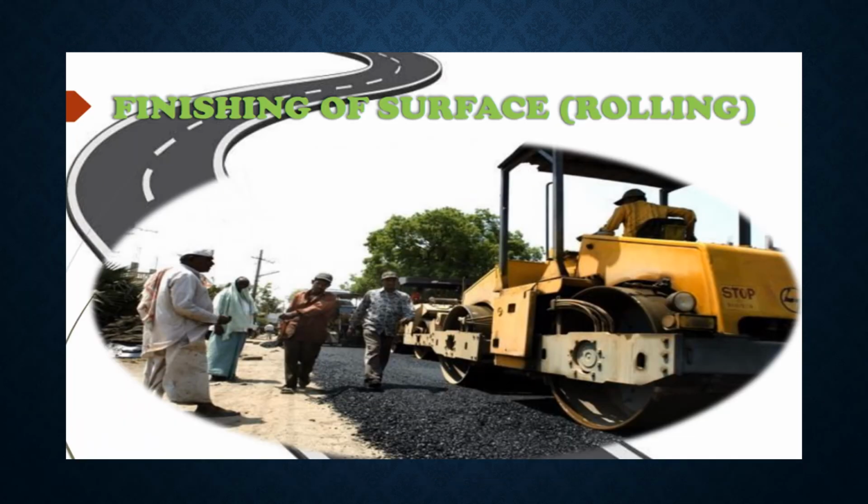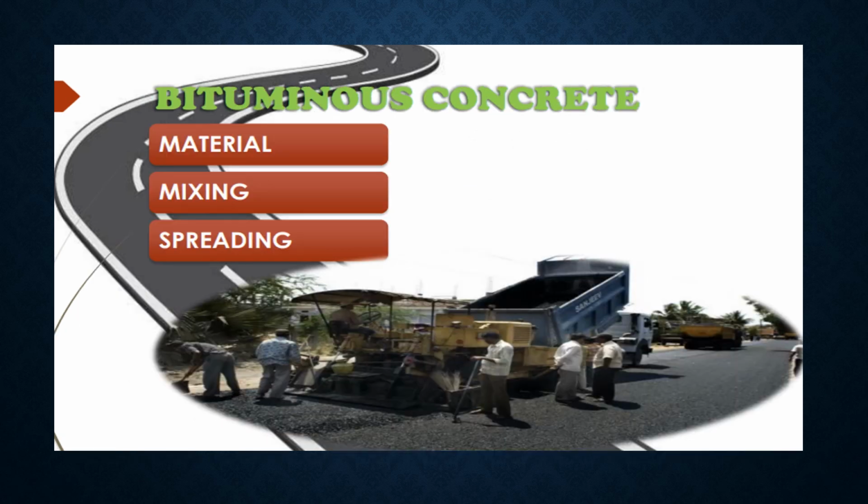This figure shows finishing of surface by rolling. The IRC has suggested the use of dense graded bituminous mix, either a dense bituminous macadam to be used as a strong binder course or the overlay along with suitable dense graded surface course for strengthening existing pavement.